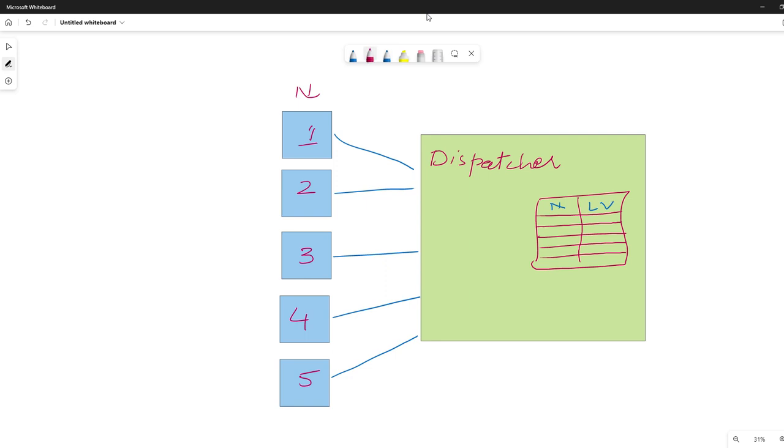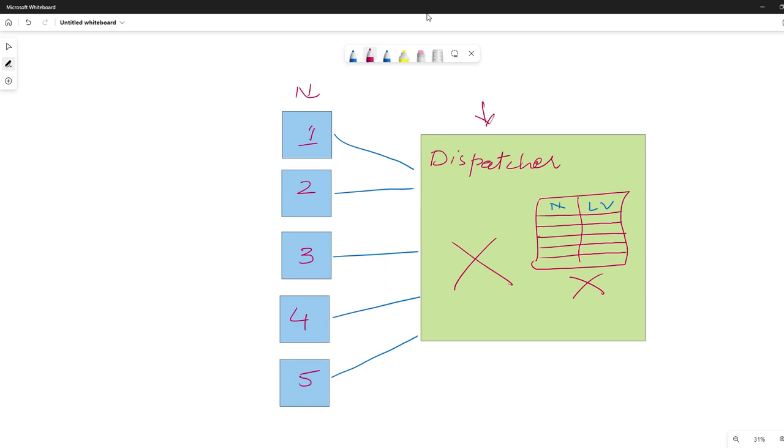Now, what if this dispatcher goes down? Then all the subscription data will also be lost. The whole design will fail because there is no dispatcher, so no likes can be transferred to the live videos. This means we have a single point of failure.